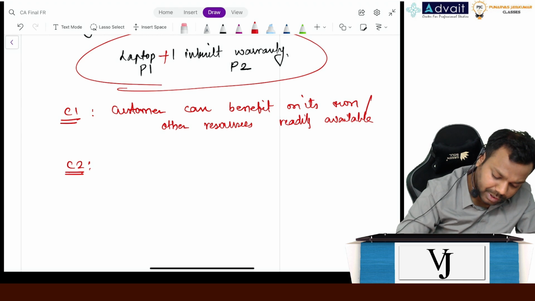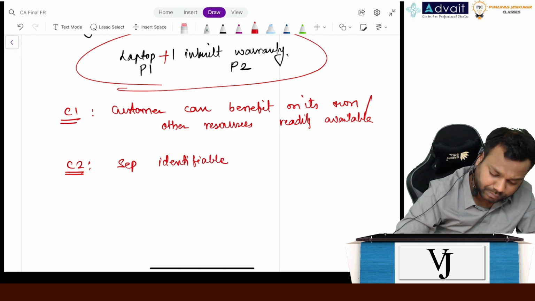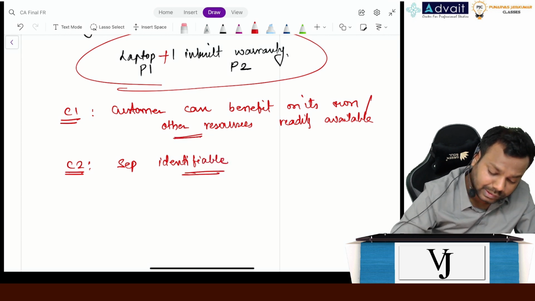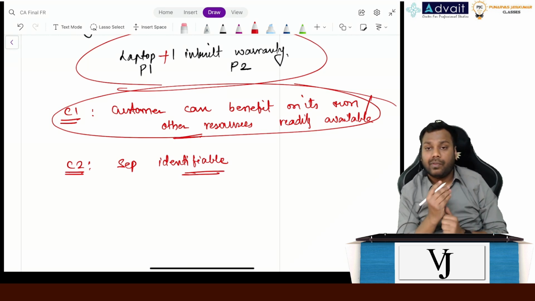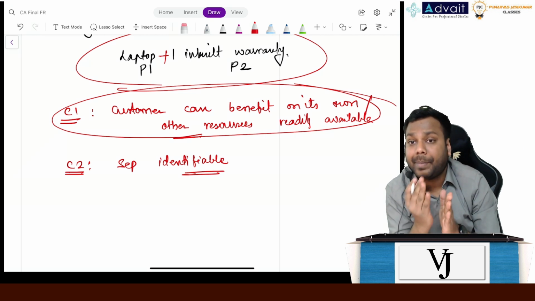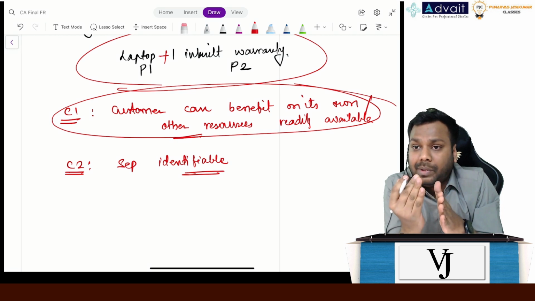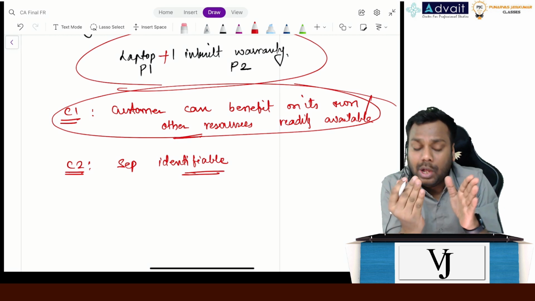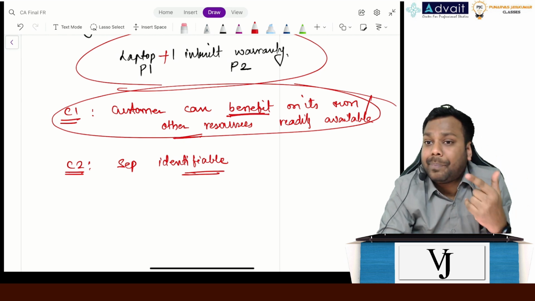And condition number 2 is separately identifiable. Now, the meaning of the first condition, that the customer can benefit on its own, means the customer can purchase it separately. If the customer can purchase the goods or services separately, it means the customer can benefit from those goods or services separately.